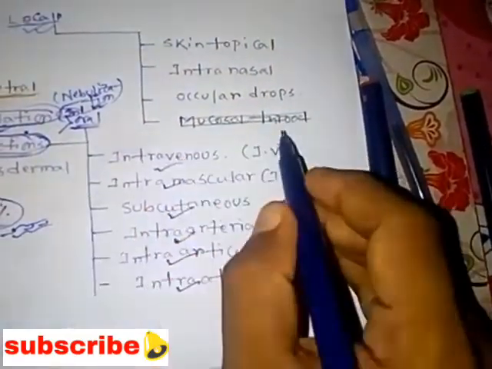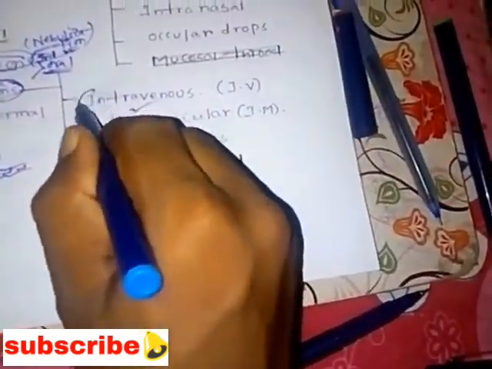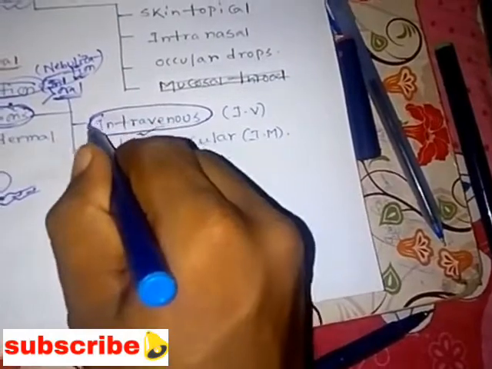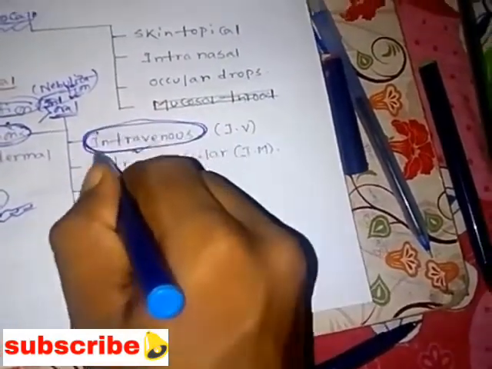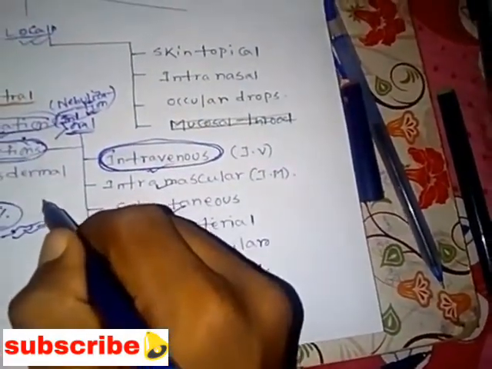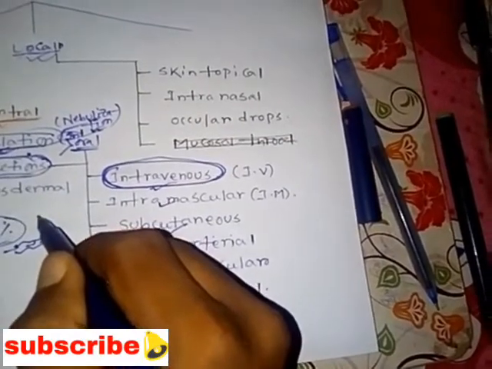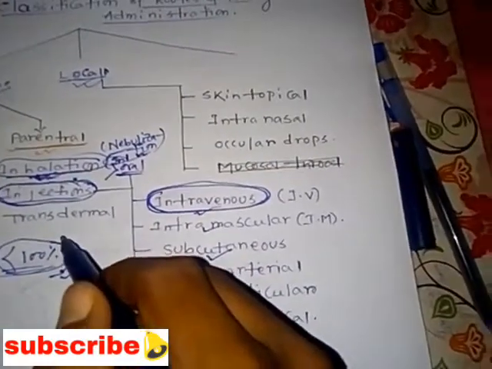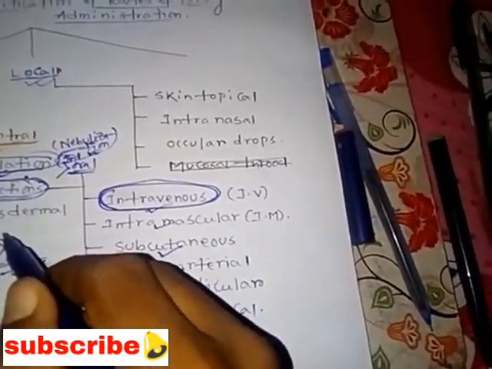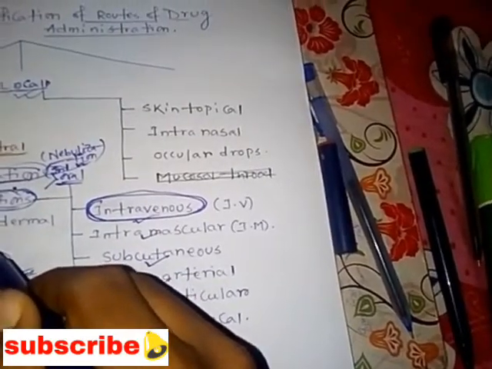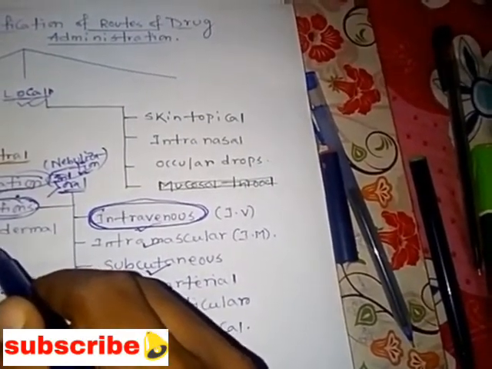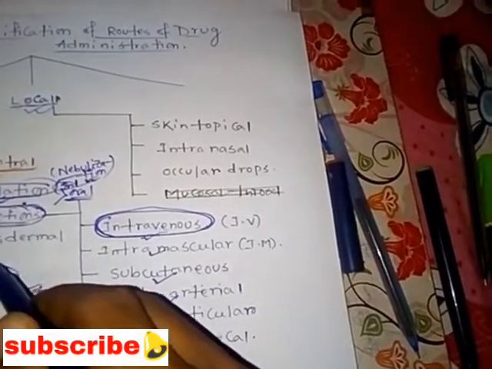At that time we need to administer glucose as soon as possible, because with hypovolemic shock or dehydration, the person can go into shock and can die.